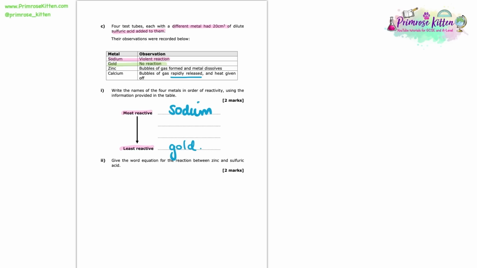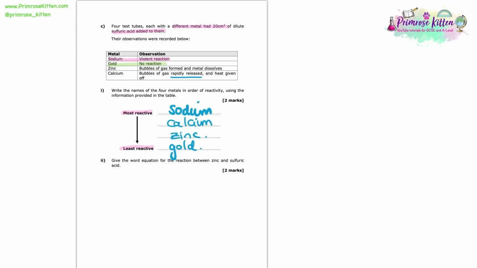I can see that the calcium must be more reactive than zinc, because both of them gave off bubbles, but calcium gave them off more rapidly. So underneath sodium I'm going to put calcium, and underneath calcium will go zinc. So the order of reactivity of these 4 metals is going to be sodium, calcium, zinc, and then gold.